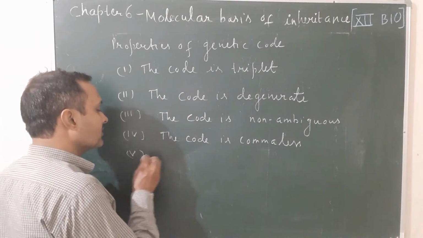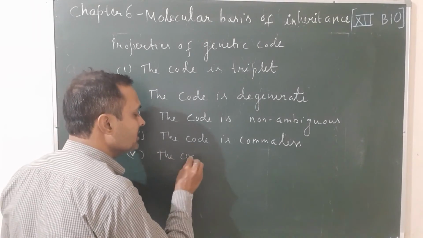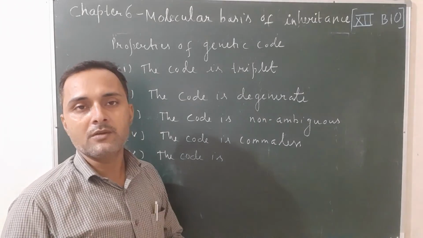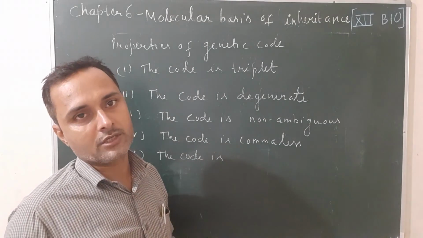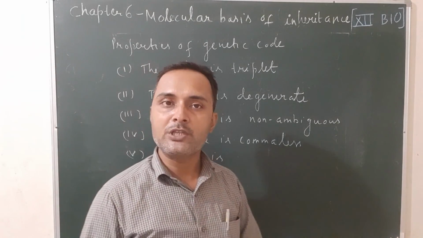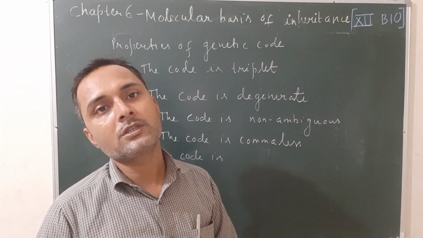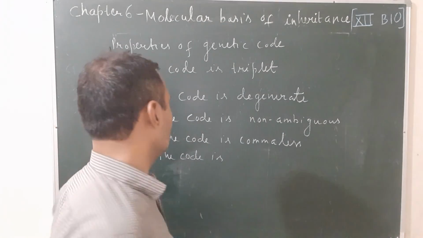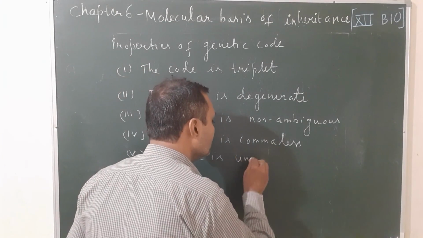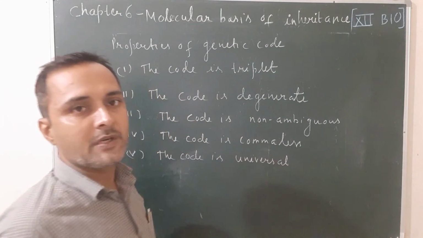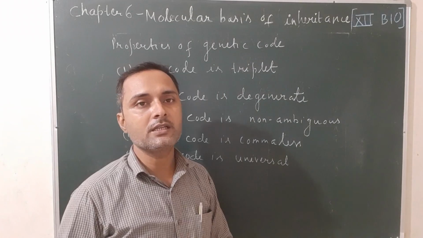Next one, the code is universal. That means the codons are universal from prokaryotes to eukaryotes. It will not change. For example, AUG codes methionine in bacteria, and it also codes methionine in eukaryotes. So the code is universal. So this is all about the various properties of the genetic code.